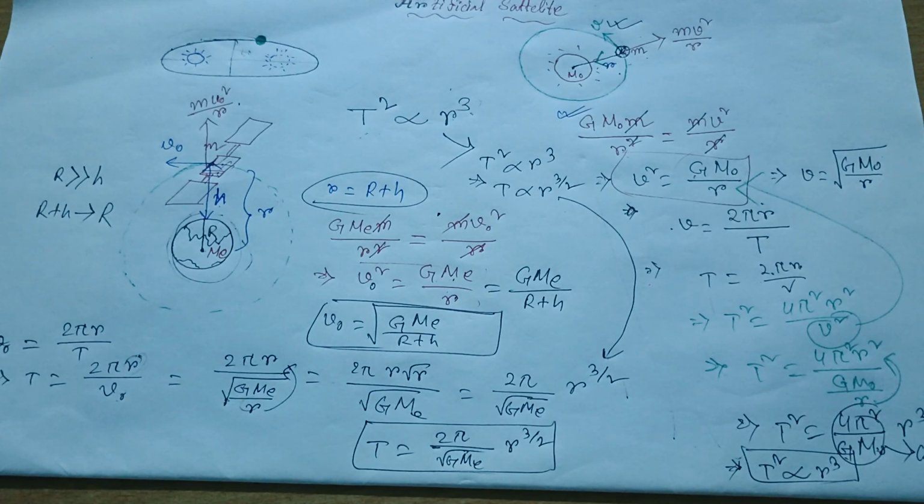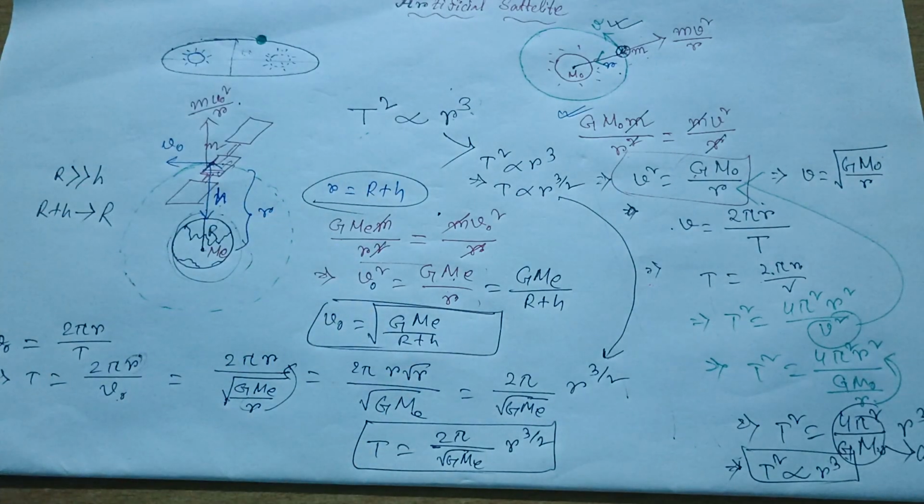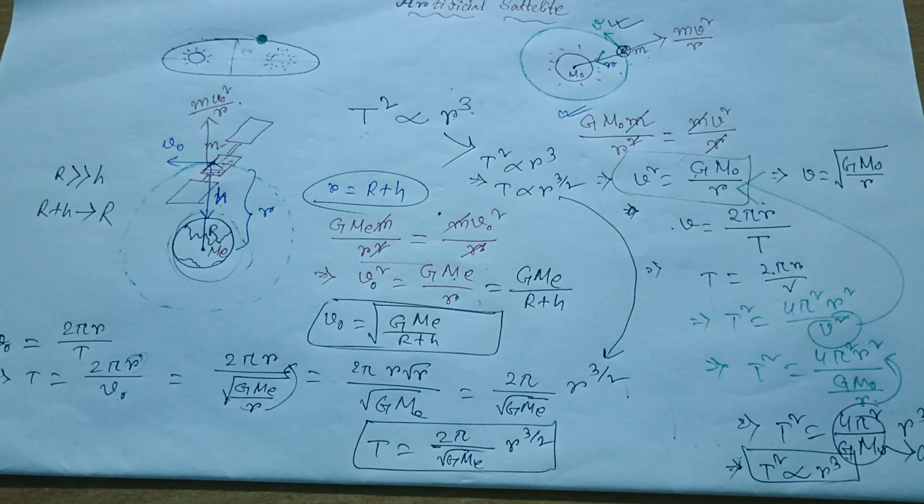Hope you guys have understood, and it is quite clear to you. In future I'll come up with some extra content regarding Kepler's third law and artificial satellites. So keep staying tuned with us and keep supporting us, so that we can give you very interesting and useful content regarding physics. This was about the class 11 gravitation chapter, especially Kepler's third law and artificial satellites.